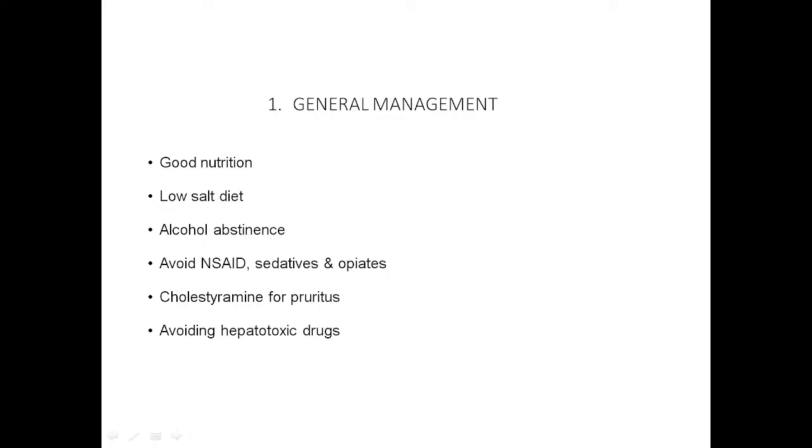So, in general, we have to provide good nutrition, because most of the time these patients are malnourished. So, good nutrition, low salt diet, alcohol abstinence, avoid NSAIDs, because NSAIDs can precipitate GI bleed. Then avoid sedatives and opiates, because these can precipitate hepatic encephalopathy. Then cholestyramine for pruritus, and avoid other hepatotoxic drugs to prevent further damage to the liver.